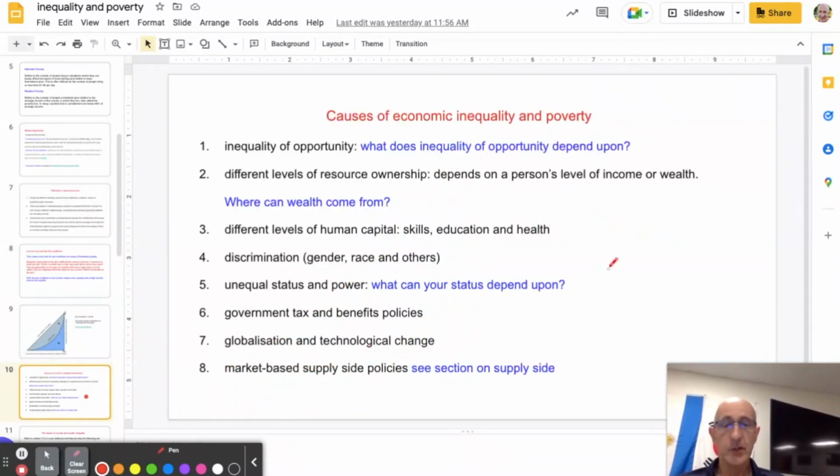Just moving on, various causes of income inequality and poverty. There's 8 listed in your subject guide. And you need to be familiar with what they are, how they might lead to inequality and poverty. I won't go through every single one now, but there's our list.